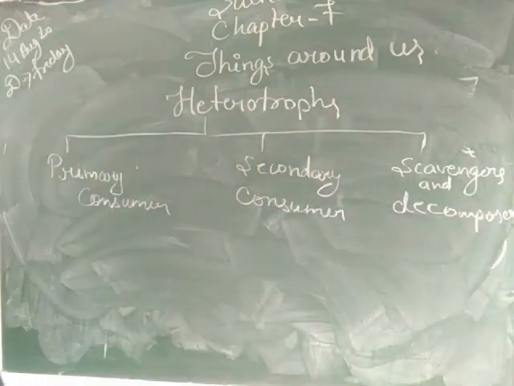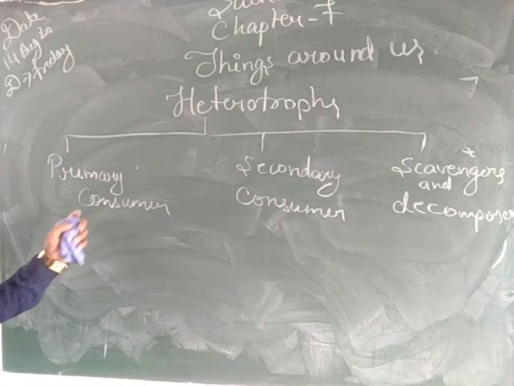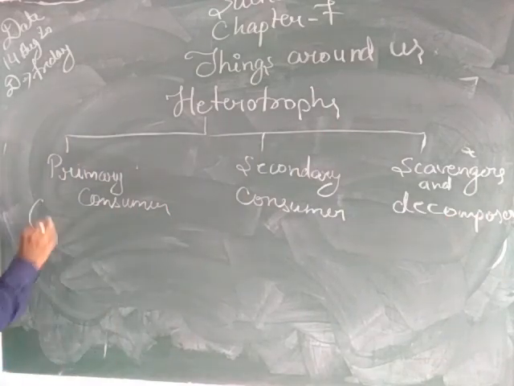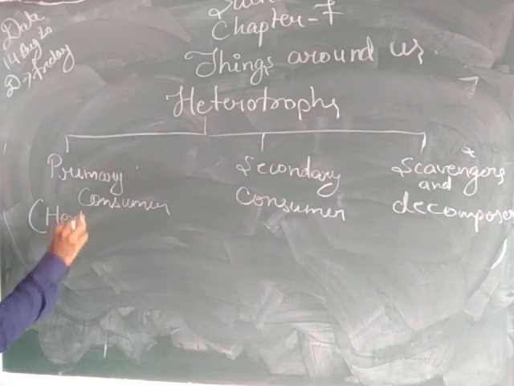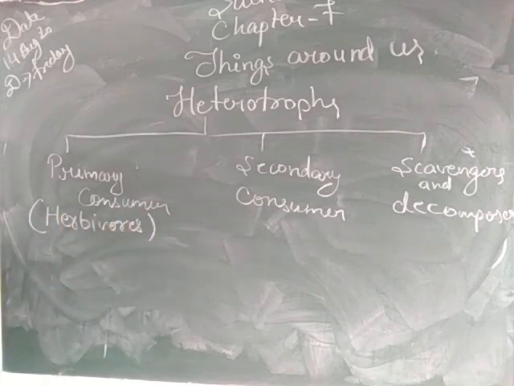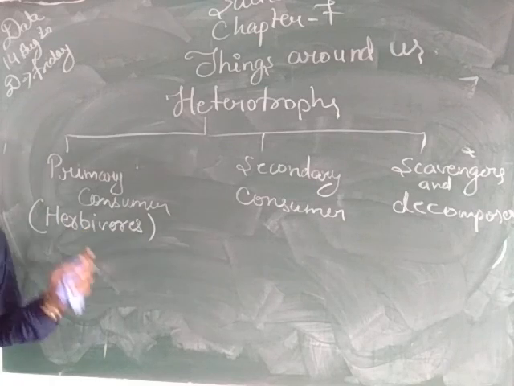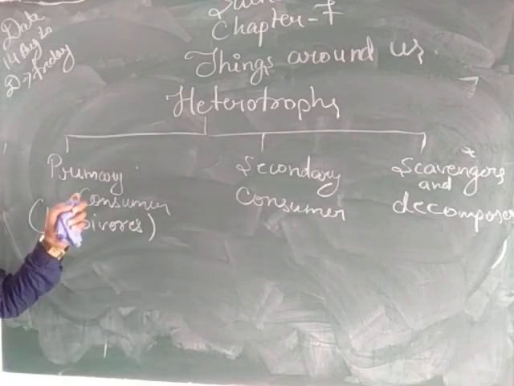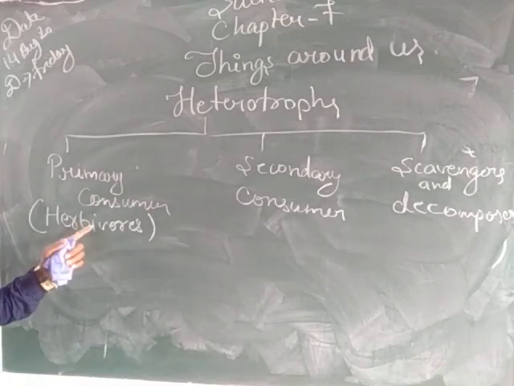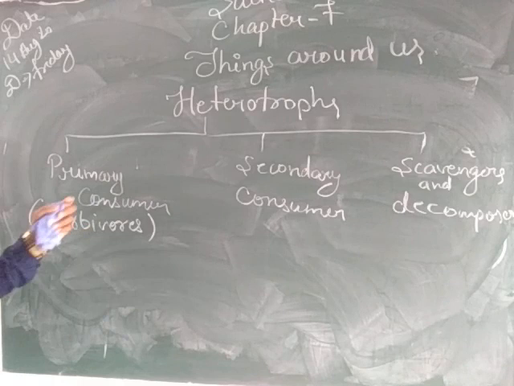So what are the primary consumers? Under this category come all the herbivorous organisms. What are herbivores? The organisms or animals which eat only green plants are called herbivores, and all the herbivores come under the primary consumers.